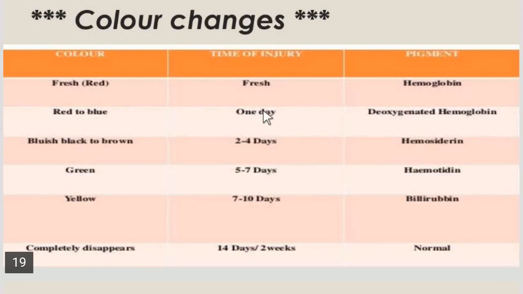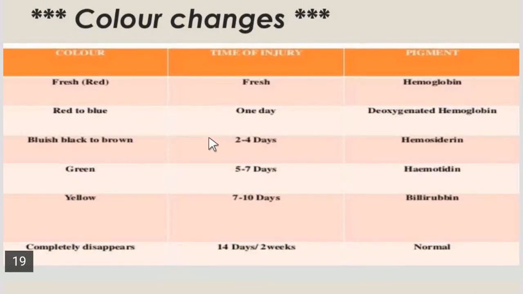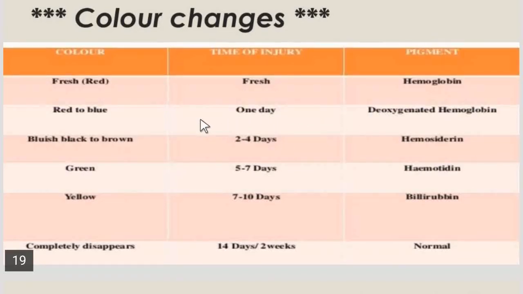Then on the first day the bruise turns blue due to deoxygenation of the hemoglobin. Then after this, within 2 to 4 days, there is hemolysis of the red blood cells and breakdown of the hemoglobin into different pigments.